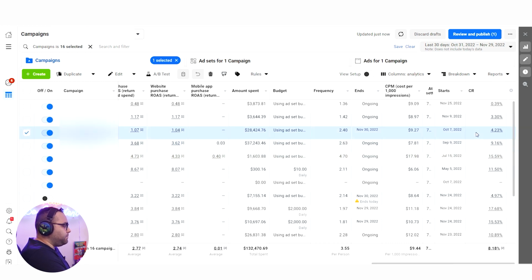This is a prospecting campaign. And this is another prospecting campaign. All of this, look, this one has 0.39. So these are the ads that they were running with their own methods. And their own way of thinking is to do consolidation: not a lot of ad sets, just 2 or 3, put the budget there, which is completely different from my method with the Crazy Method.